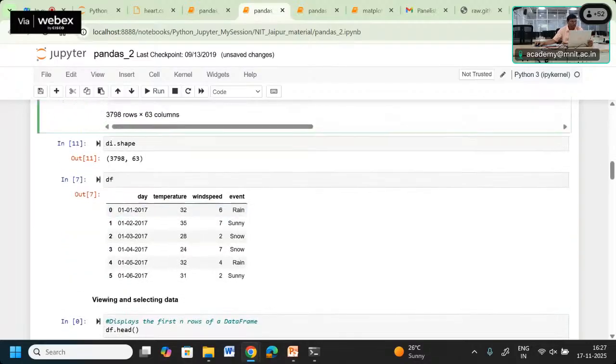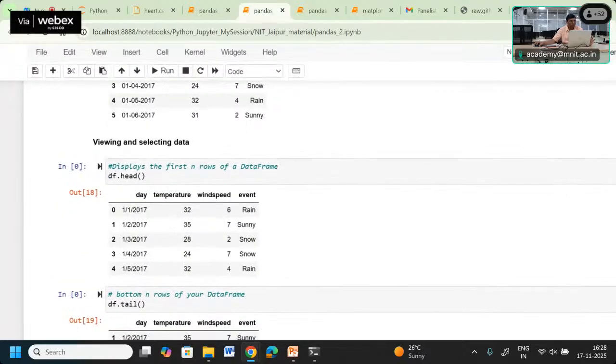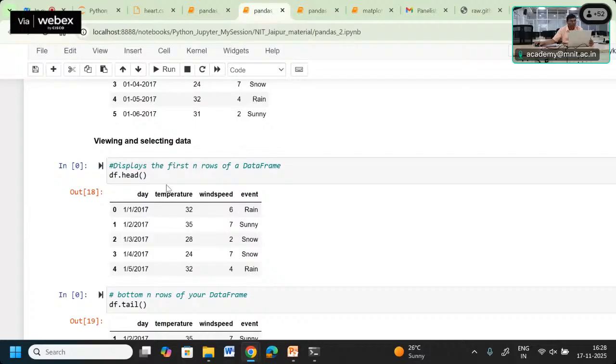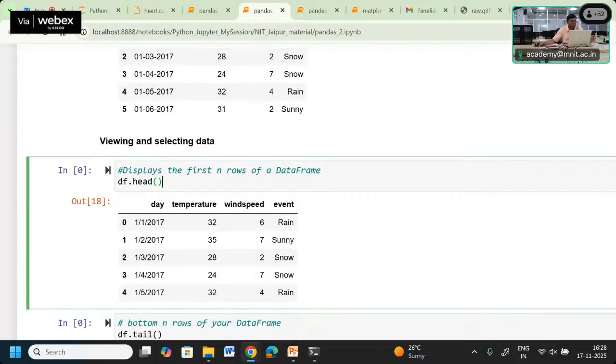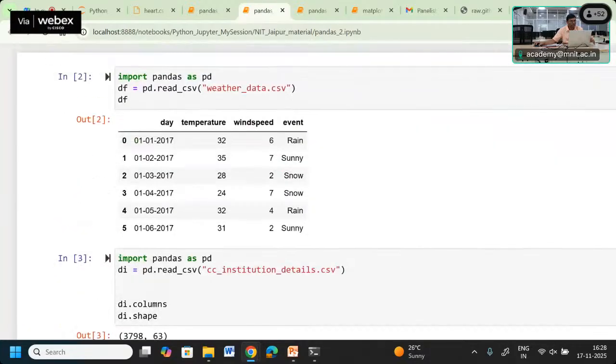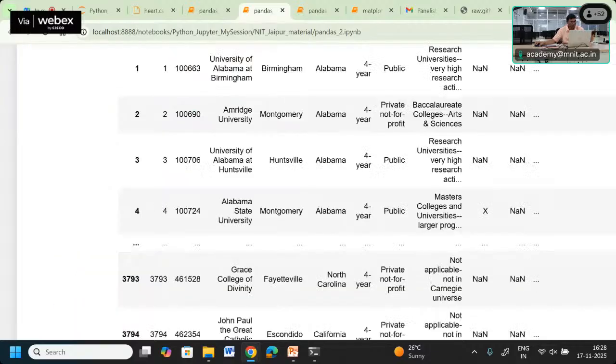And if you want to know some selected data, then we can use head. What it does is display the first n number of rows of a data frame. So we have considered this CSV file of weather. This is the df we are going to use here.